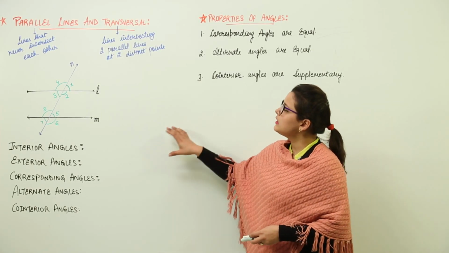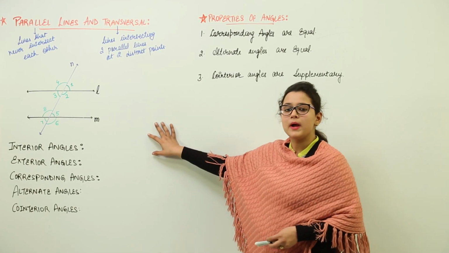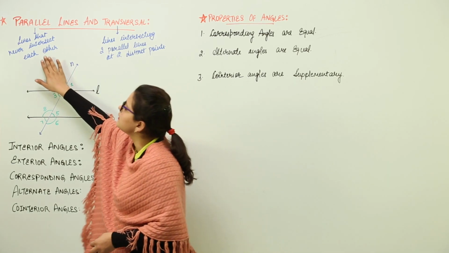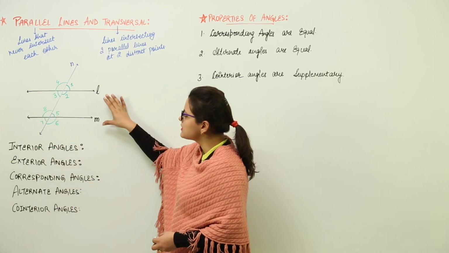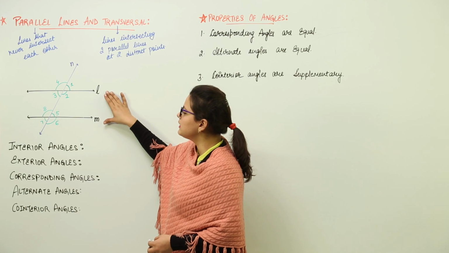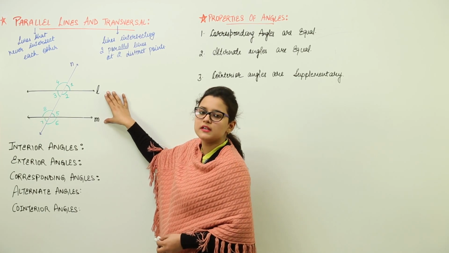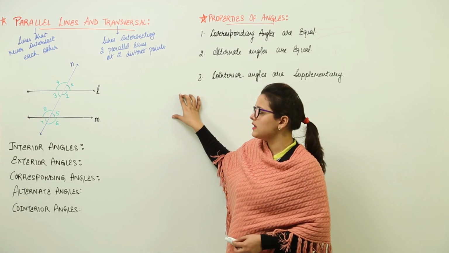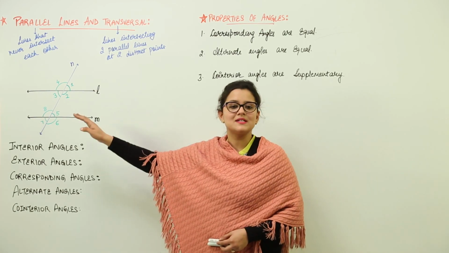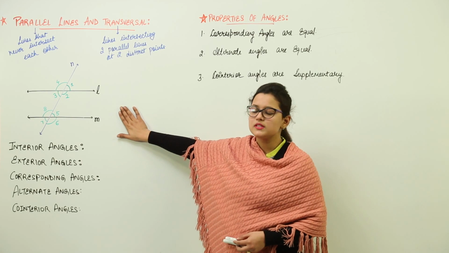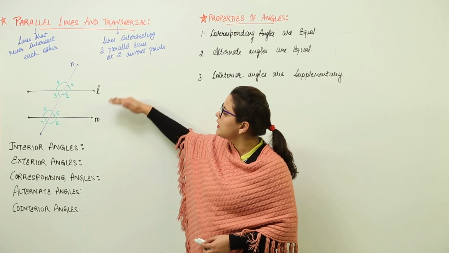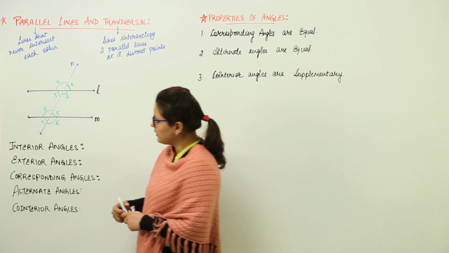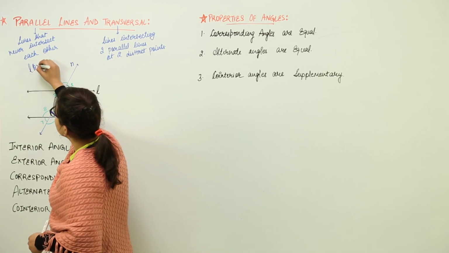We have parallel lines and transversal. Parallel lines are lines that never intersect each other. For example, here line L and line M are the two lines that are never going to intersect each other, no matter how far you extend them to this side or to that side. Therefore, line L and M are known as the parallel lines, right?